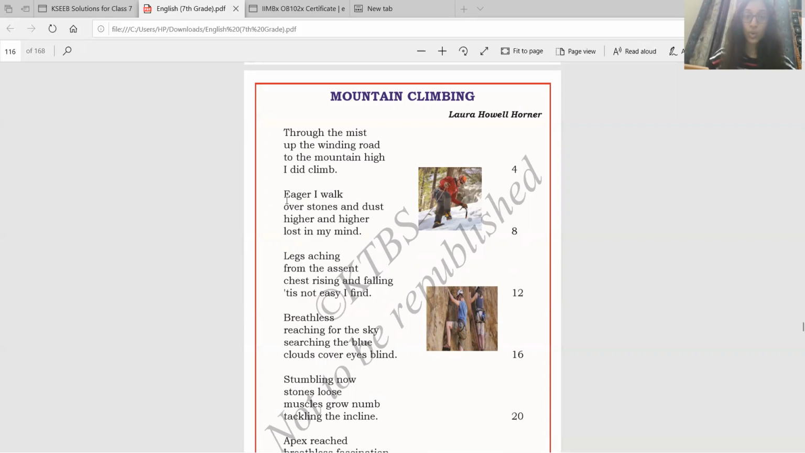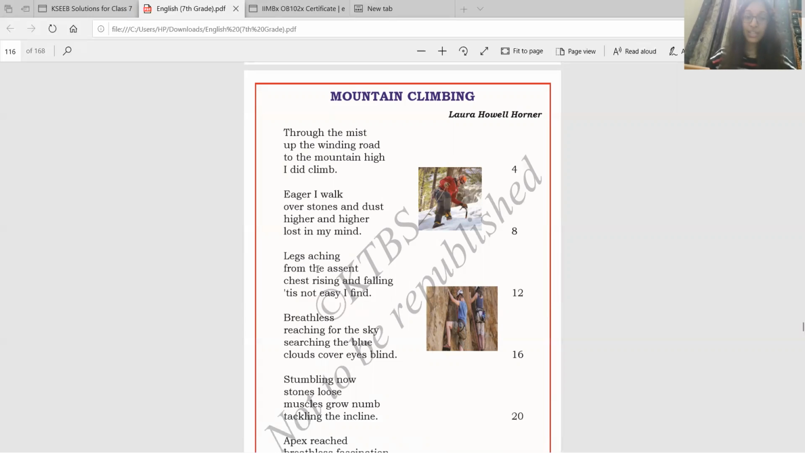Eager I walk over stones and dust, higher and higher, lost in my mind. So she says that she wants to reach the top of the mountain. So for that, she walks through, and there are many stones on her way. There is dust. As she goes higher and higher, there are more stones and dust on the mountain.